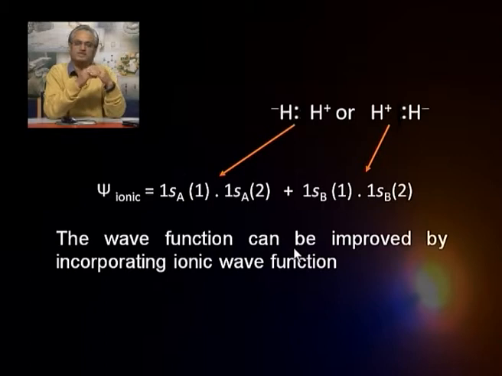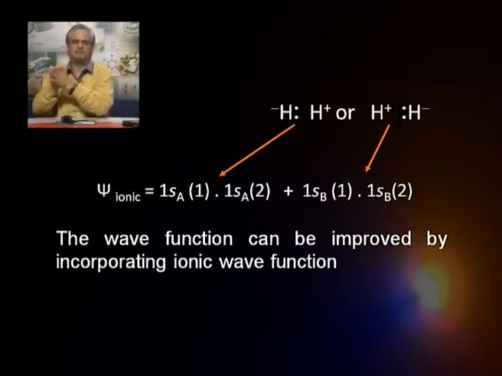So, the wave function can be improved by incorporating ionic wave functions. What it means is the following: because we are logically trying to build up our description, we find that the starting point, when we talk about the overlap of atomic orbitals, gives us only covalent structures, whereas there is a finite possibility that we have ionic structures over there.